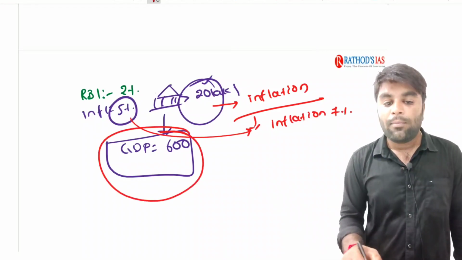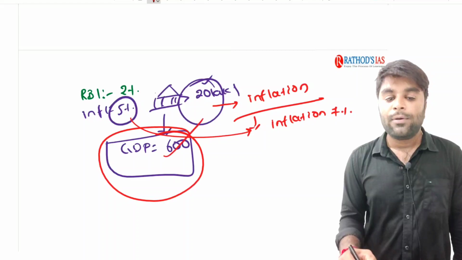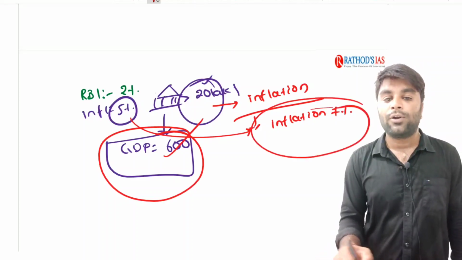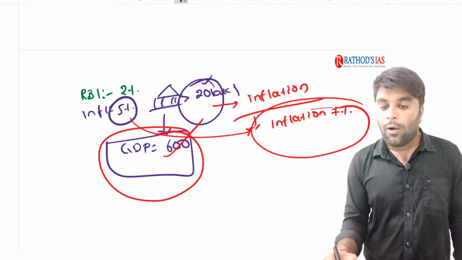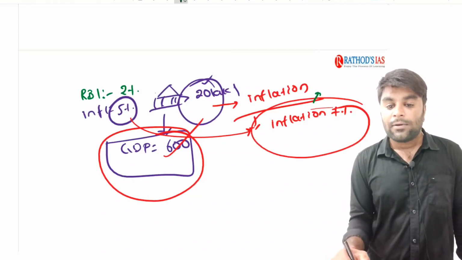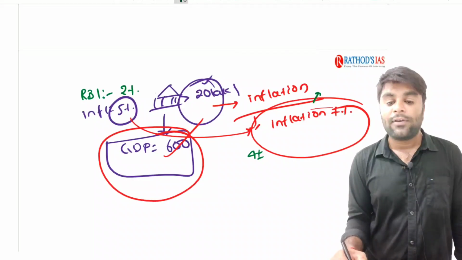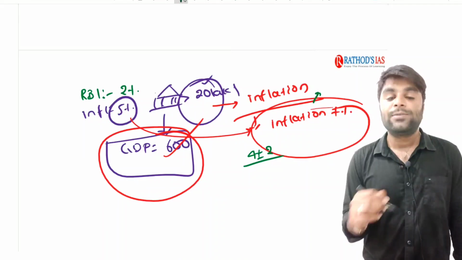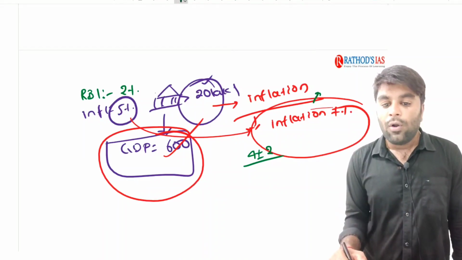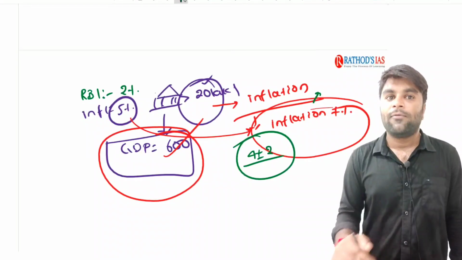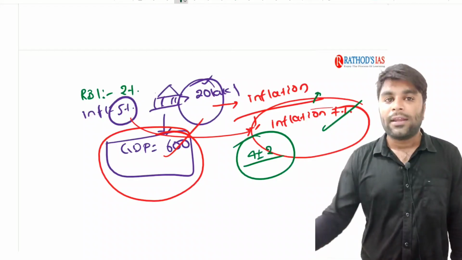Now it is not only important to have GDP growth in the economy, but it is also important to have inflation under control. Technically, you know that inflation in the country should be maintained between 4 plus or minus 2. So it should not get increased to 7%.